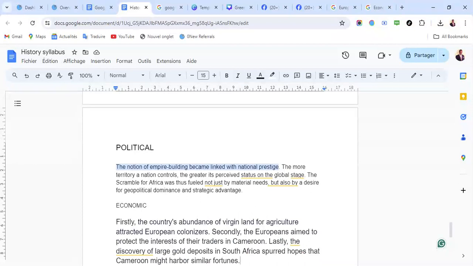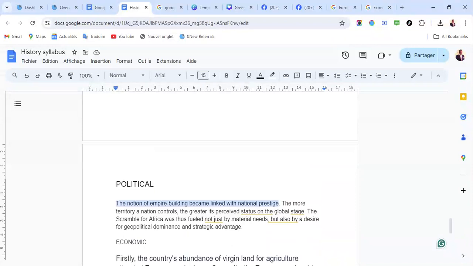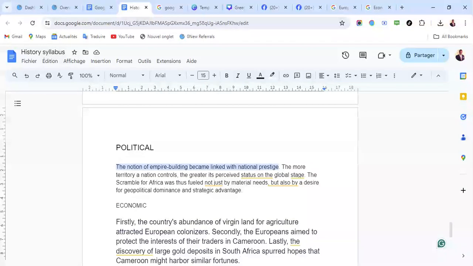The notion of empire building became linked with national prestige. The more territory a nation controls, the greater its perceived status on the global stage. The scramble for Africa was thus fueled not just by material needs but also by a desire for geopolitical dominance and strategic advantage. So the political reason is that they were competing among themselves over who would control the vast empires and territories. There was a lot of competition among these European powers.